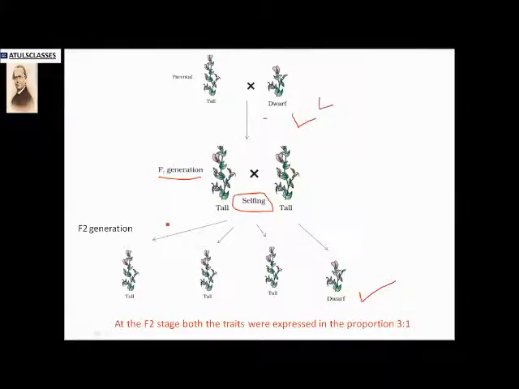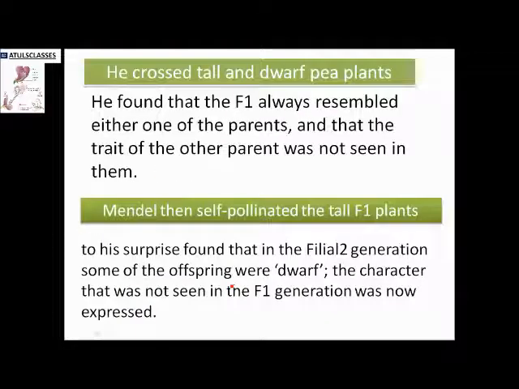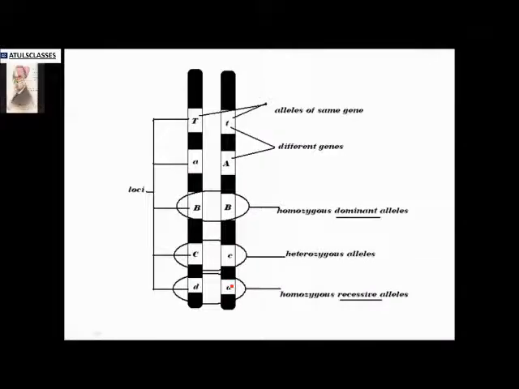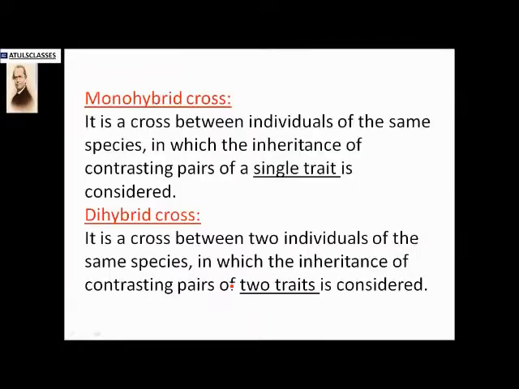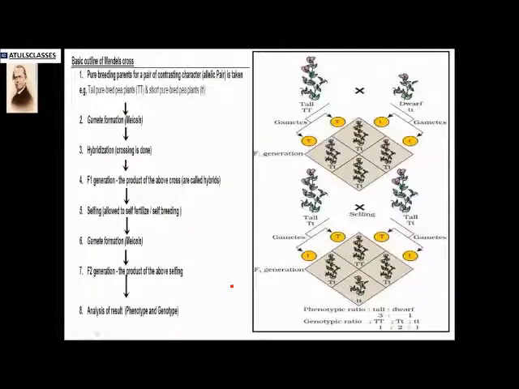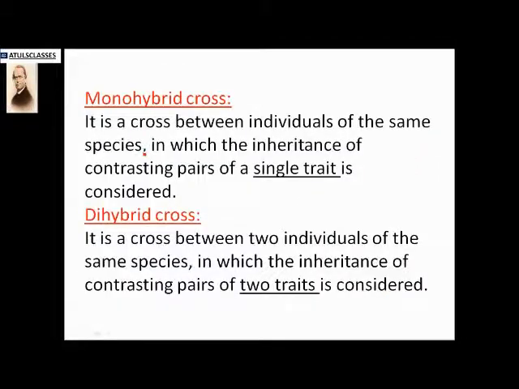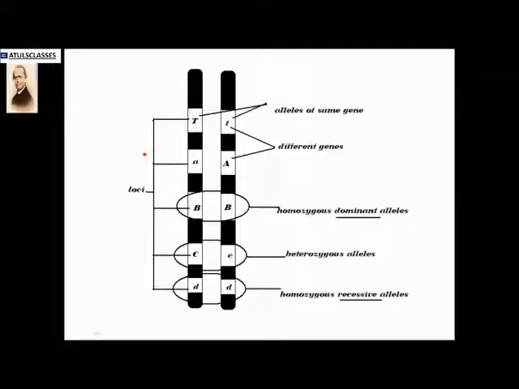So the same can be easily understood by this. Now if you see this, the tall can be written as capital T. But before going to this, we can go through what the actual position of genes is.